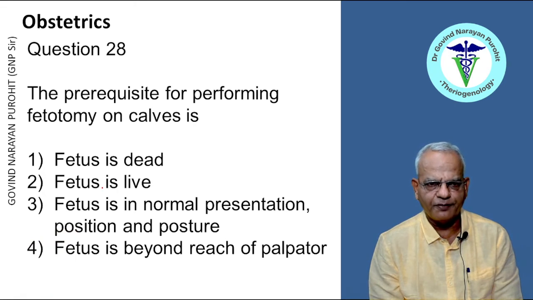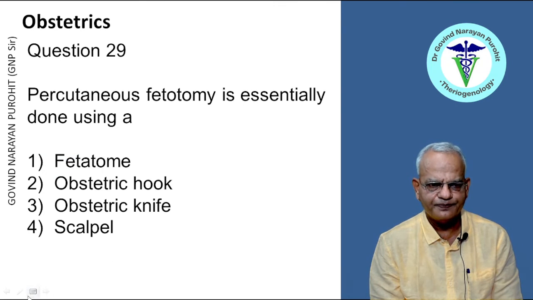The prerequisite for performing fetotomy on cows is: fetus is dead, fetus is live, fetus is in normal presentation, position and posture, fetus is beyond the reach of the palpator. Now, if the fetus is beyond the reach of the palpator, then fetotomy cannot be performed, and it has nothing to do with whether the fetus is in normal presentation, position and posture. Fetotomy is contraindicated in live fetuses. So fetotomy is only performed when the fetus is dead. So that is the right answer, right?